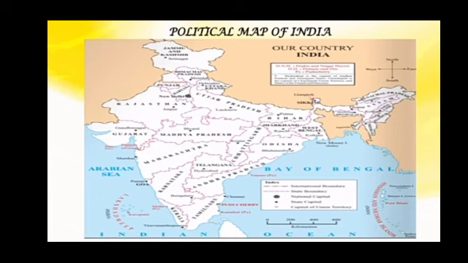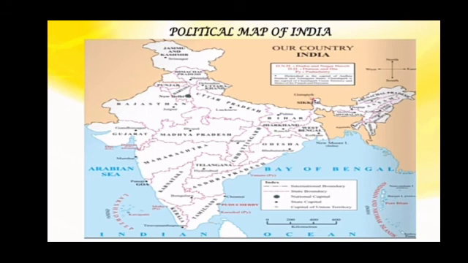Next question. Color the largest state in yellow and circle its capital. So in this map, the largest state is Rajasthan. So you have to color it with yellow color, and the capital of Rajasthan is Jaipur. You have to circle the capital. What do the names in red letters show? So the names shown in red letters are the Union Territories.